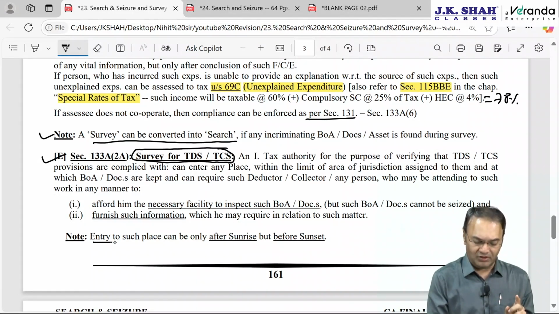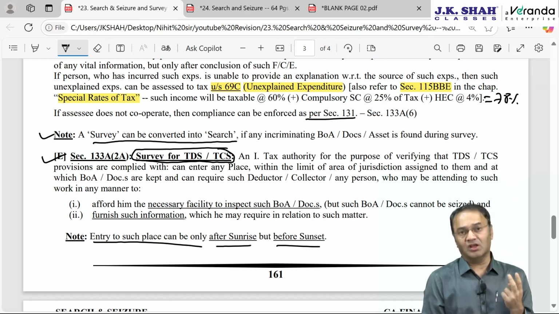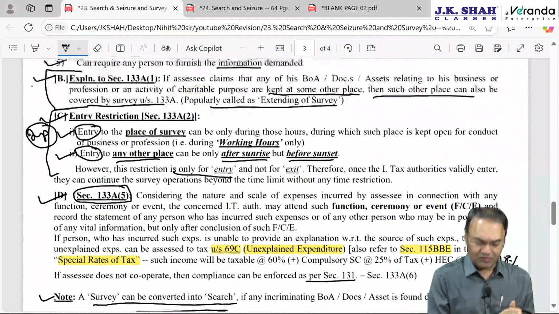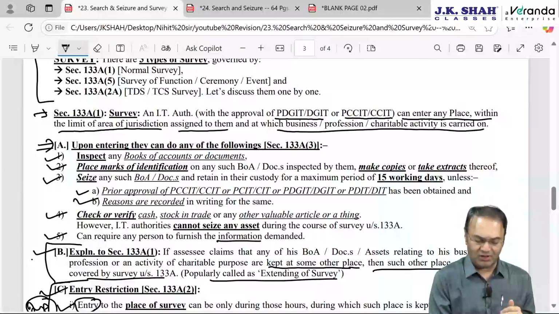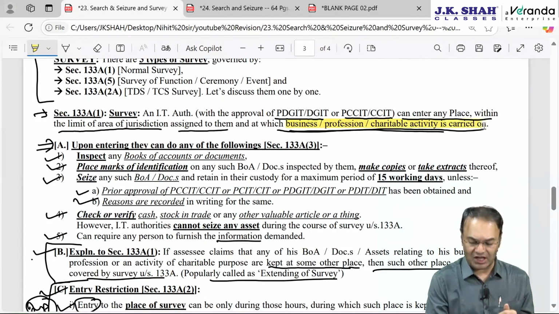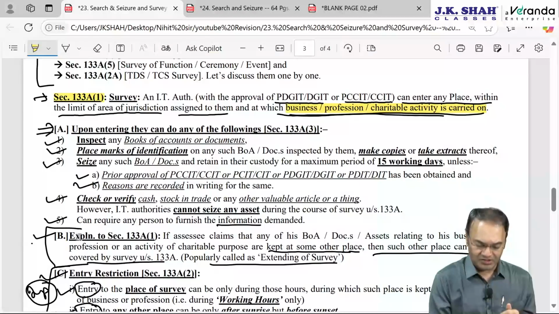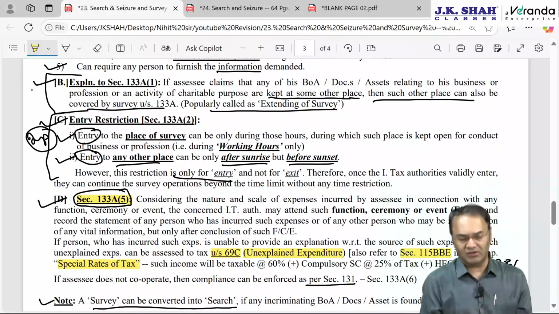Here entry will be after sunrise, before sunset. Here entry will be to that place which is within the area of jurisdiction of the officer, plus at which books of accounts and documents are kept. For the earlier survey, what was it? 133A subsection 1: entry will be to that place where business or profession is carried on or activity of a charitable nature is carried on. Here 133A subsection 5, the second survey, there is no such restriction. Here, wherever a function, ceremony or event is carried on.